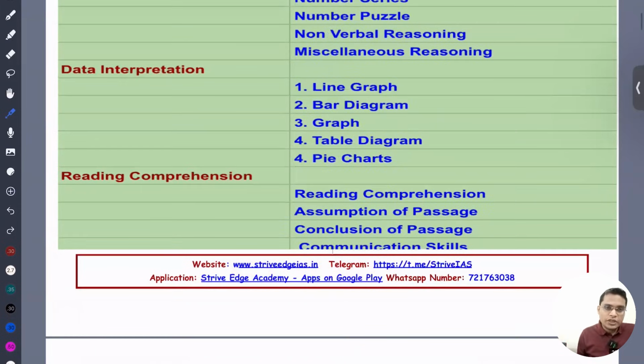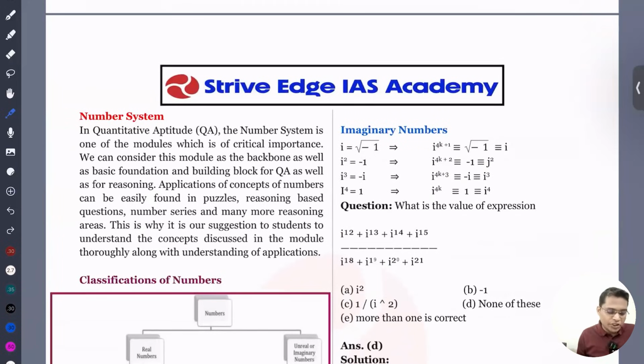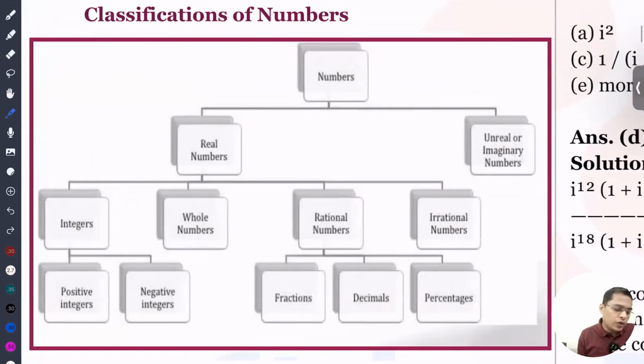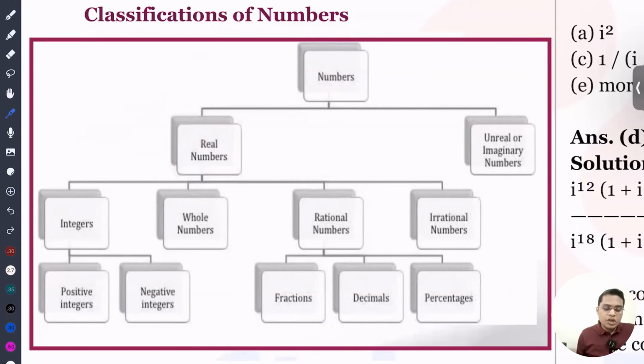So dear student, I will start from the number system. If you look at the number system, it is classified into two categories. The first one is the real numbers, like 2, 3, -2, -8. We can write 2 by 3 also, -4 by 6 also. So these are actually real numbers.